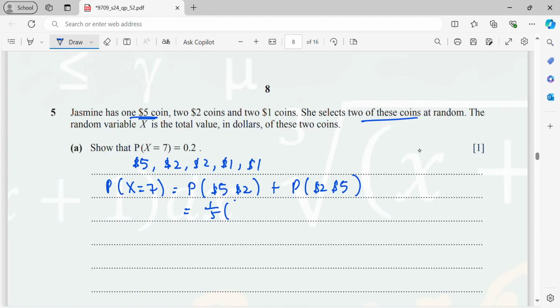The $2 coin will be 2 out of 4 because I have taken the $5 coin. And then the next one will be the same. So at first 2 over 5 and then 1 over 4. So this is going to be 1 over 5, which is the same as 0.2. So we have shown it.